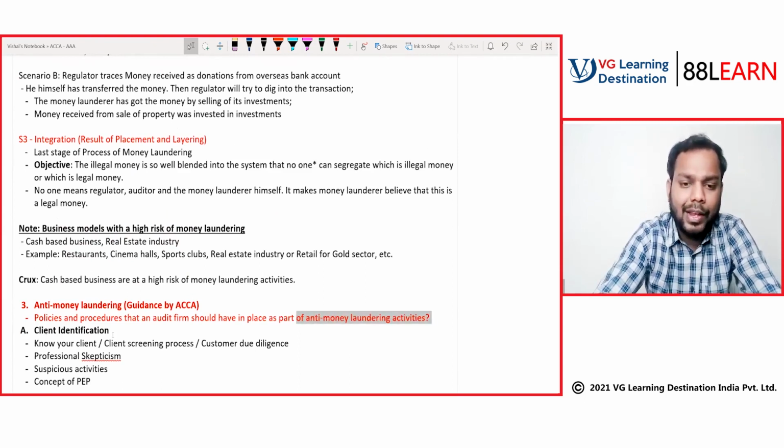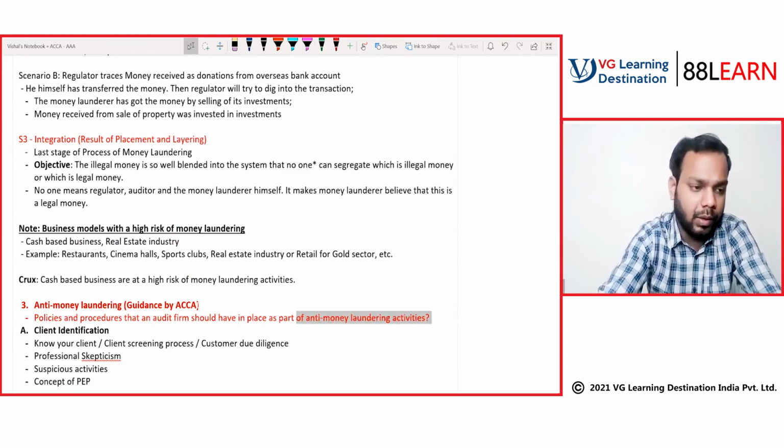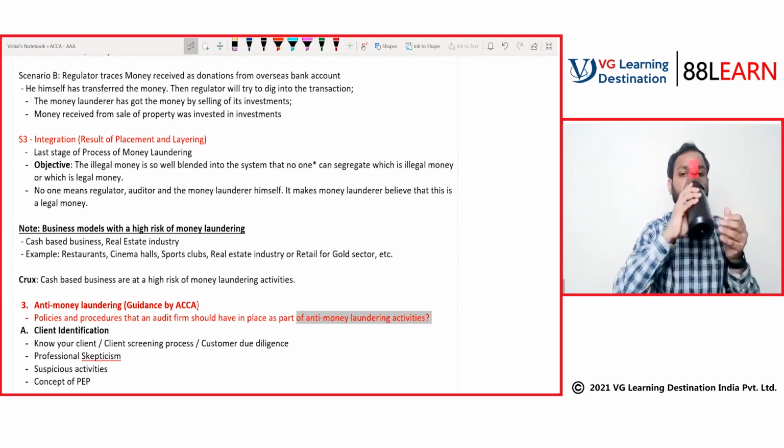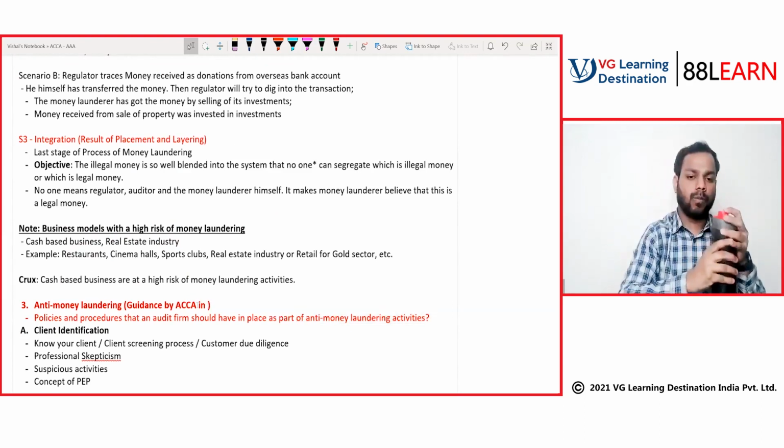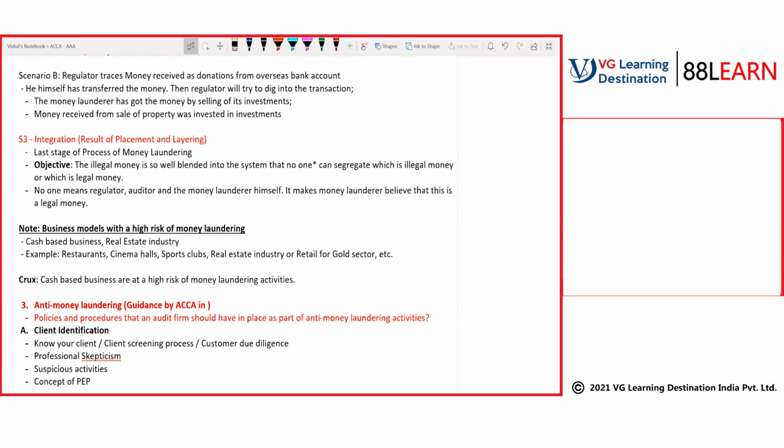This is the guidance given in the ACCA rules book. You don't need to go and refer to the ACCA rules book, because this guidance is a part of your ACCA study text, that is the BPP study text. Now, what is the meaning of anti-money laundering activities?